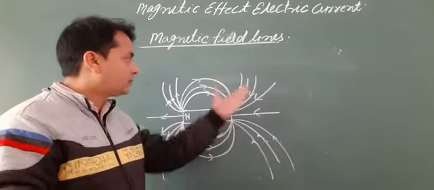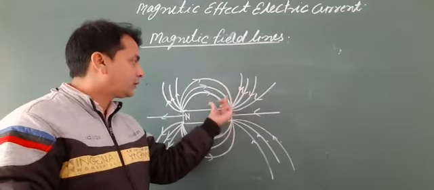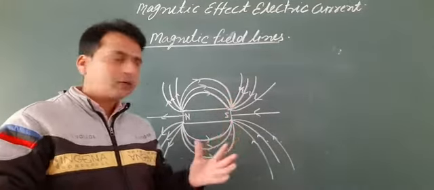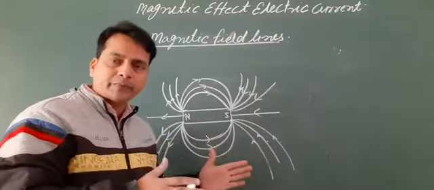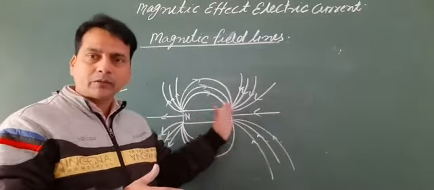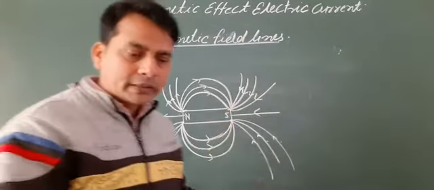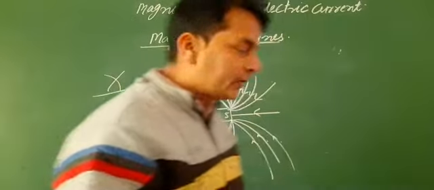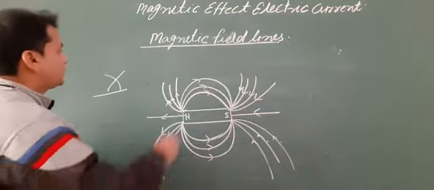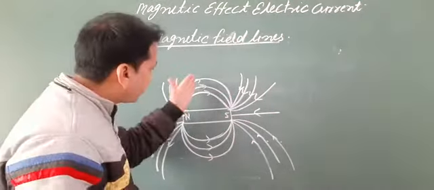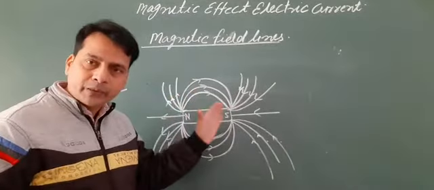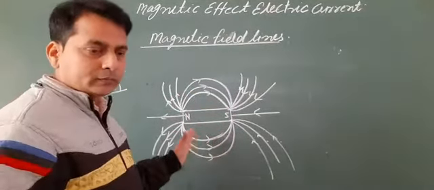Whereas where the field lines are far away, the strength of the magnetic field will be weaker at this place. So it is clear that the strength of the magnetic field depends upon the number of field lines also.